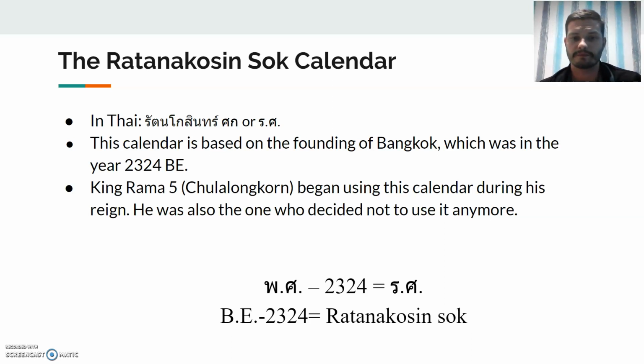Okay, so how do we do the calculation for this calendar? We take the BE year and we minus 2,324. Okay, and if we have the Ratanakosin year, we take that year and we add 2,324 to get the Buddhist year.